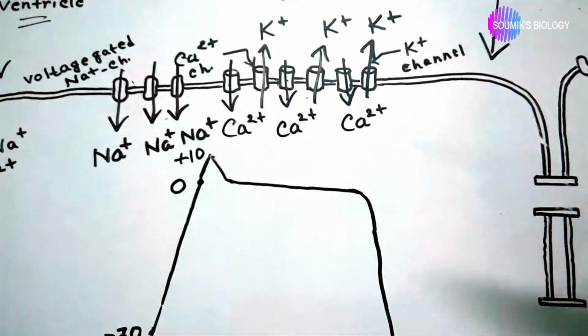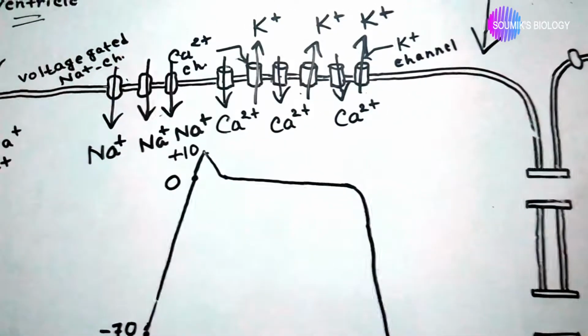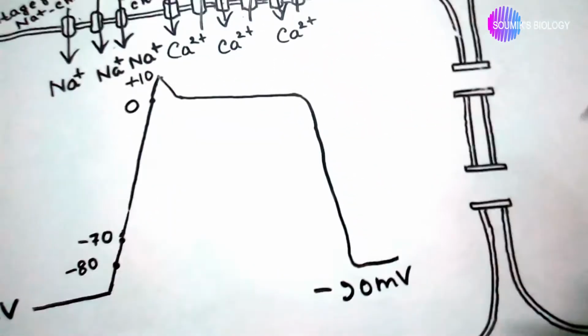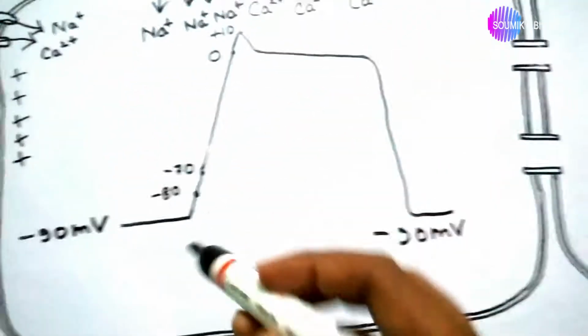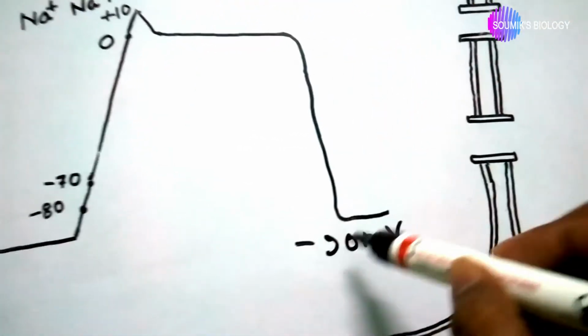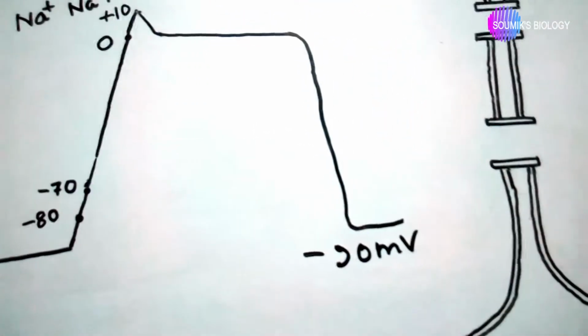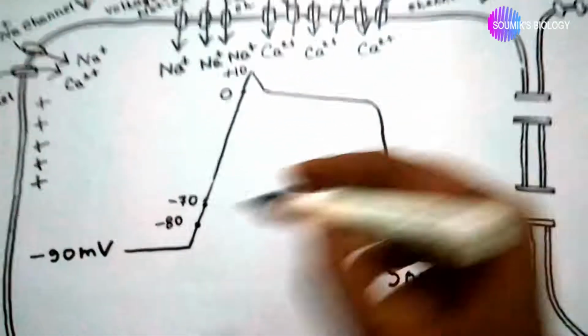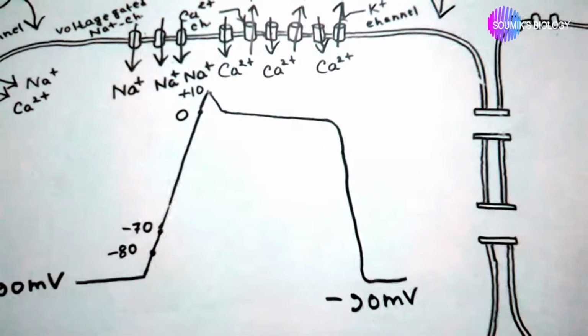So the cytosol becomes negative again. So the graph goes suddenly down, and reaches the initial membrane potential, that is minus 90 millivolts, and the cycle continues. This cycle is continuous.